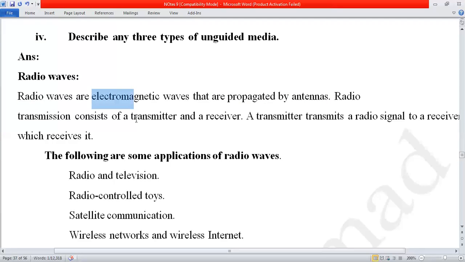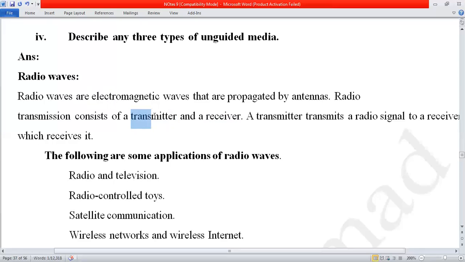Radio transmission consists of a transmitter and a receiver. Transmitter is that which transfers the signal, and receiver is that which accepts the signal. For example, satellite is a transmitter and receiver is dish antenna. You can say that transmitter is a base station, and receiver is your radio or your television.